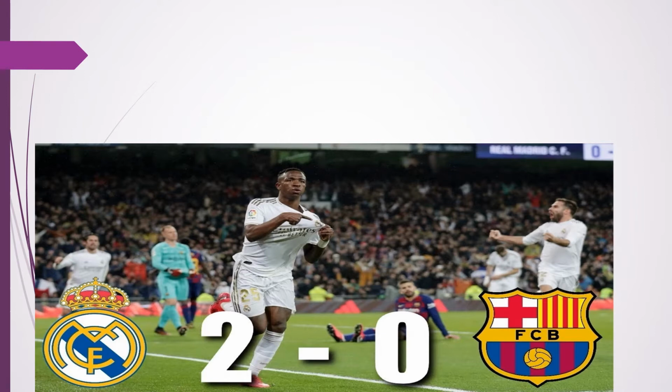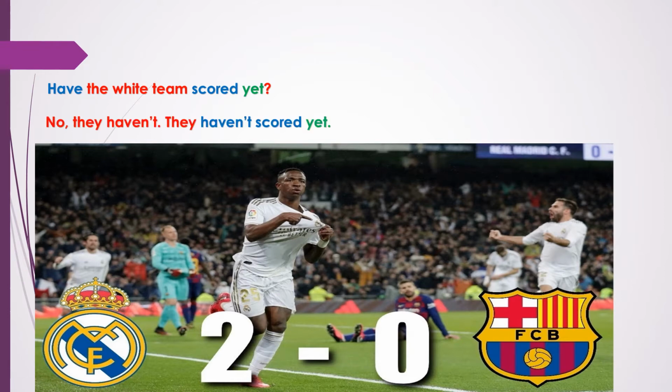Now look at this question and its answer. Have the white team scored yet? No, they haven't. They haven't scored yet. Notice that this sentence is a negative one. We use here haven't, have plus not. So it is a negative sentence. And notice here also we use the present perfect tense. We use have plus past participle or haven't plus past participle.